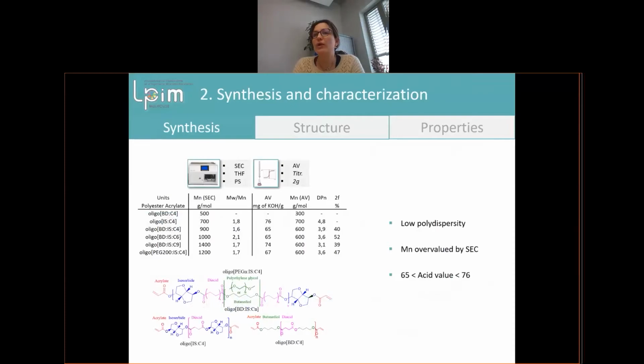So you can see here that we synthesize different oligomers, and we can have a low polydispersity because it's lower than 2. The molar masses were evaluated by SEC, and we have an acid value between 65 and 76.